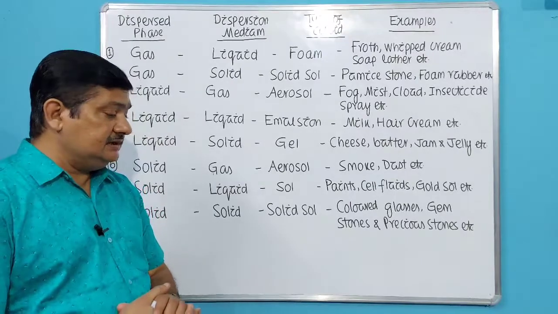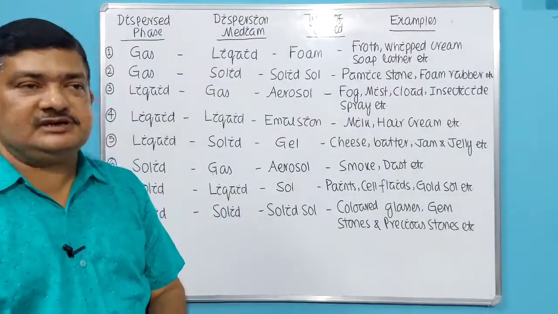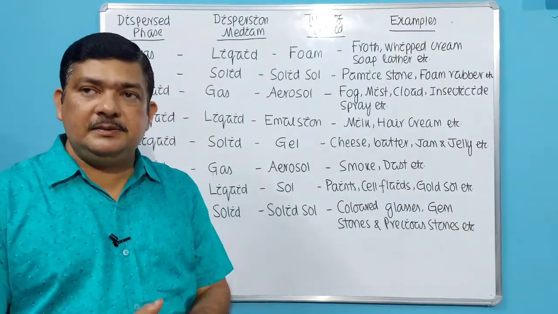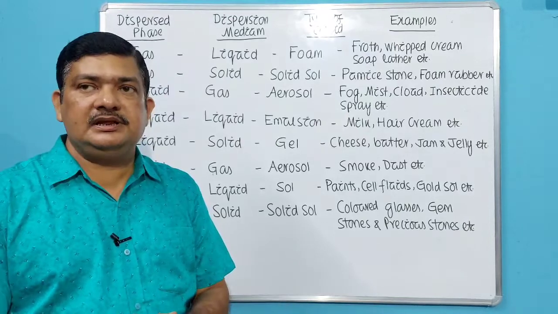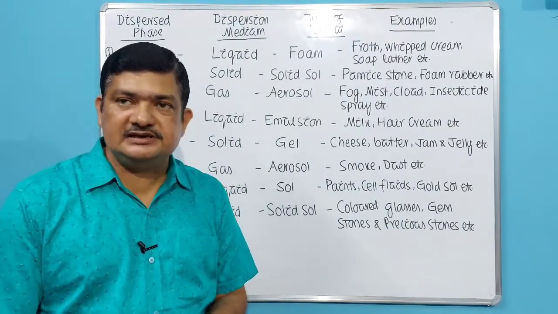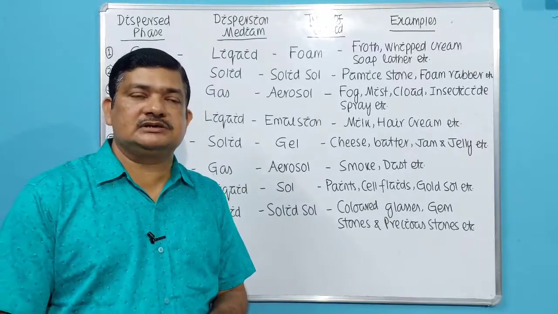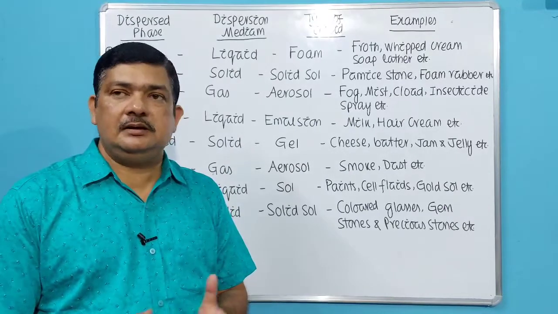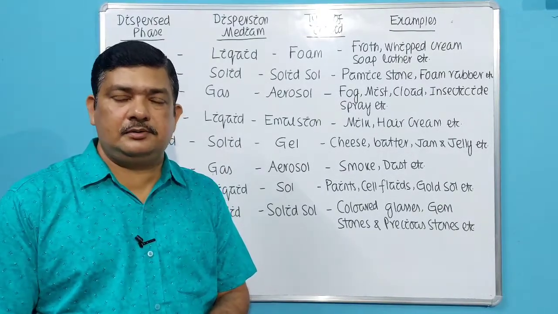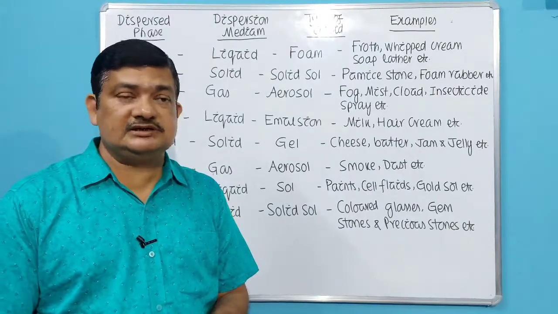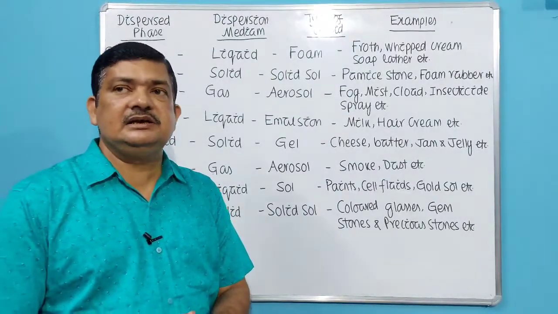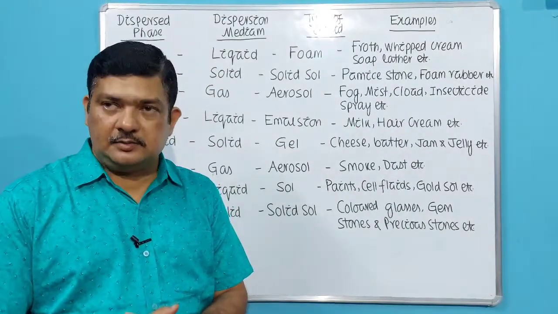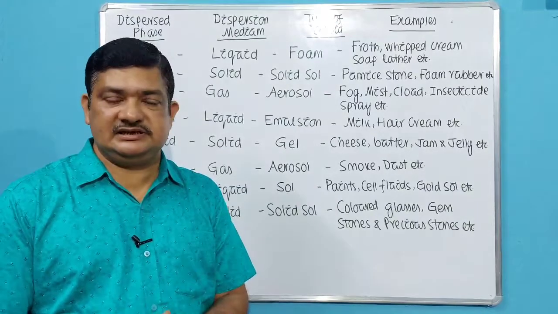So students, this is the first basis of classification, based upon the physical state of the dispersed phase and dispersion medium. Then there are 3 remaining types. What are they? Based upon the interaction between the dispersed phase and dispersion medium, colloidal solutions are of 2 types: lyophilic and lyophobic sols. Then based upon the charge, colloidal solutions can be of 2 types: positive sols and negative sols. Then based upon the molecular size, colloidal solutions can be of 3 types: multimolecular colloids, macromolecular colloids, and associated colloids or micelles.